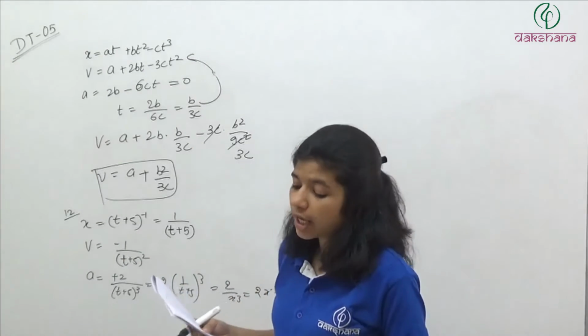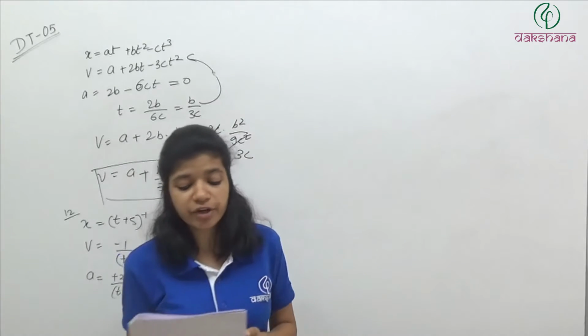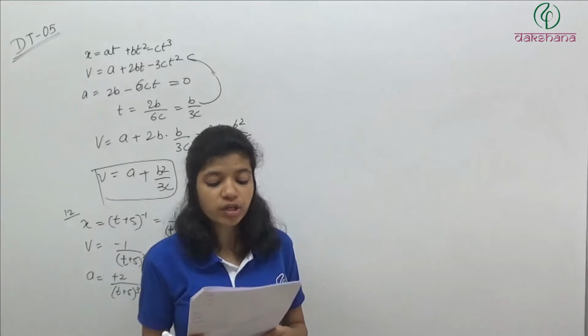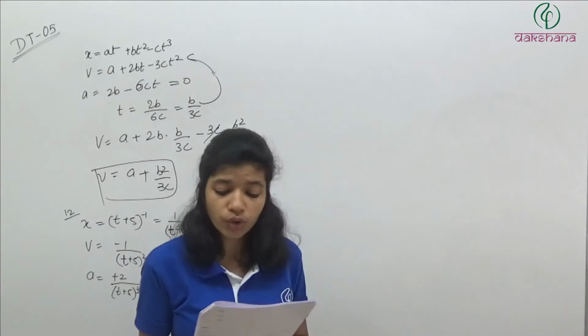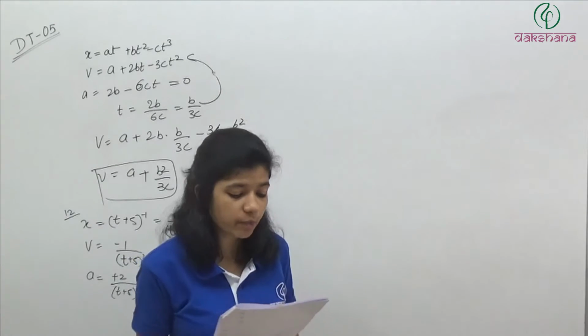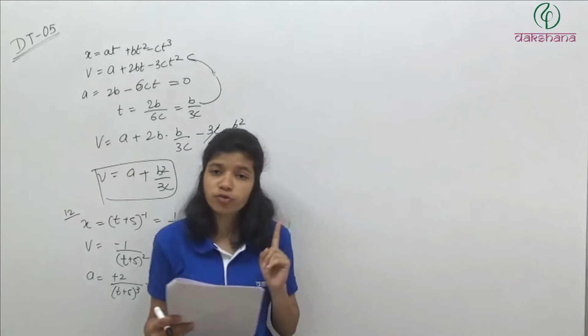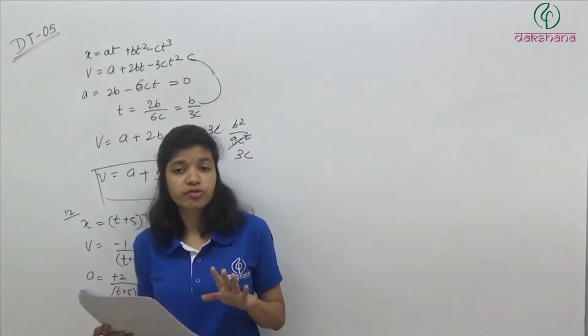Question number 13. An object is dropped from rest. If it falls a distance s1 during the first second and an additional distance s2 in the next second, the ratio s2 is to s1 will be. So the object is dropped from rest. These types of questions we have done in kinematics.